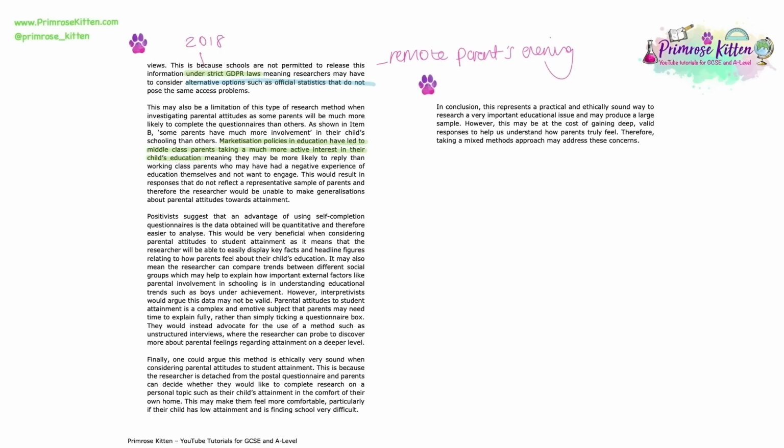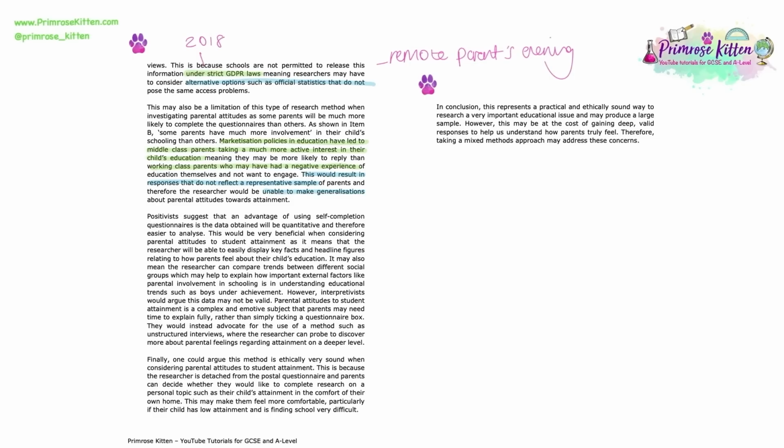It might be that they want to show off about how great their engagement is in their child's education, or it might be that they're just more focused on how the research may benefit their child. As opposed to working class parents, which as we've learnt about within the education module, can sometimes be a little bit more reluctant to engage with anyone who appears to be a member of an academic or school type environment based on their own negative experiences of education. Therefore, we can always argue when research involves samples of parents, it is going to be much more likely that middle class parents reply, working class parents don't, and therefore we will not be able to gain a representative sample.